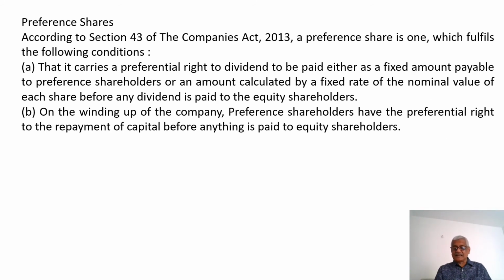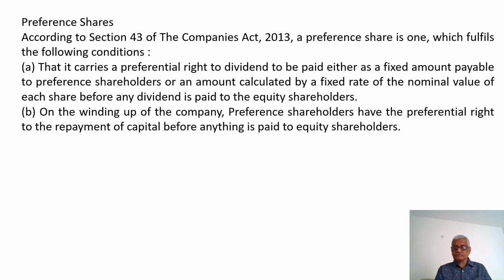Now let us understand what is meant by preference shares. Again, according to Section 43 of the Companies Act 2013, a preference share is one which fulfills the following conditions.